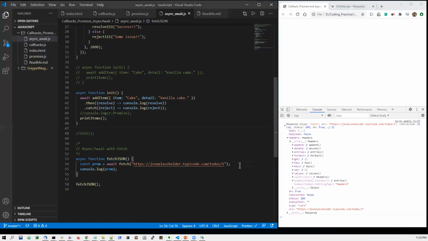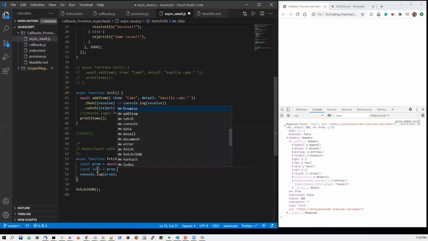Another way of fetching the result from this REST API JSON is something like this. For this promise object which we have returned, let us convert it. We basically need to extract the JSON fetched from this URL using the .json function.